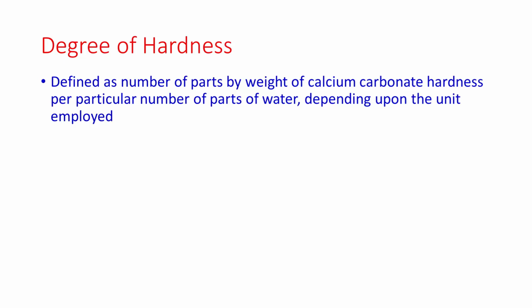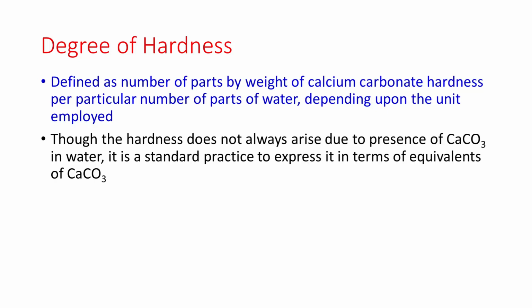Degree of hardness is defined as number of parts by weight of calcium carbonate hardness per particular number of parts of water, depending upon the unit employed. Though the hardness does not always arise due to the presence of calcium carbonate in water, it is standard practice to express it in terms of equivalents of calcium carbonate.